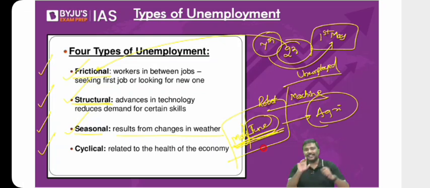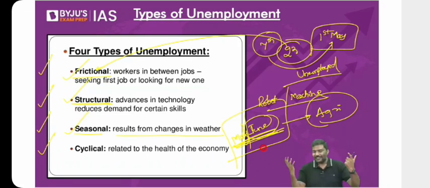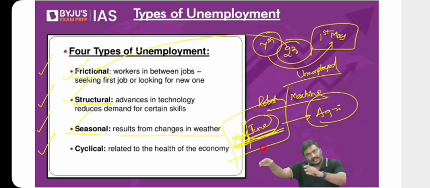Have you not seen people, especially, I'll tell you examples, have you not seen certain people in villages going from one area to another, one village to another village, because the harvesting of sugarcane season has started? It's a very famous practice, by the way. People living in certain regions will go to other states, other villages. Why? Harvesting of sugarcane has started. They will work for 1 month, 1.5 months, come back, and they will go again after 2 months. That is basically seasonal unemployment.